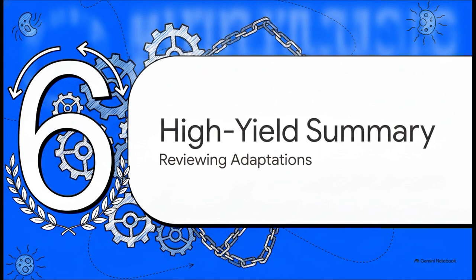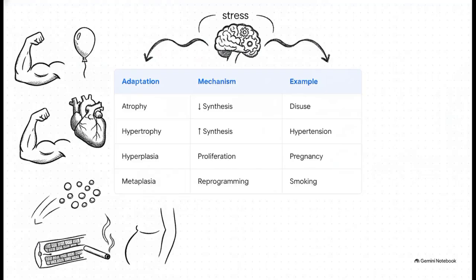And that brings us to Section 6, the final high-yield summary. We have covered a tremendous amount of ground today. Let's rhythmically recap our rule of 4 to really lock down that framework for you. First, atrophy. The cell gets smaller because protein synthesis falls and degradation increases. Think disuse muscle atrophy. Second, hypertrophy. The cell gets bigger because stress signaling ramps up protein synthesis, like left ventricular hypertrophy and chronic hypertension.